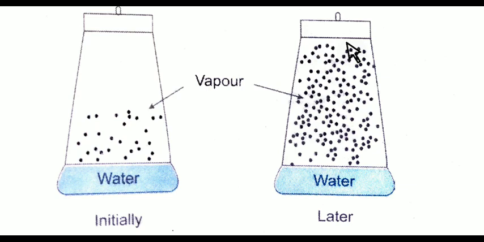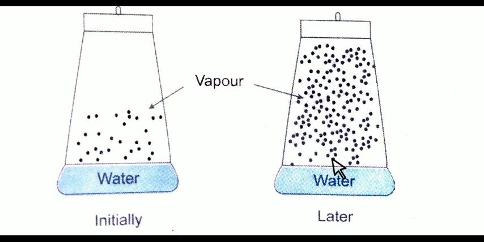So students, at the starting, as you have seen, there is no vapor, but later vaporization takes place. At the starting, the rate of vaporization is high and the rate of condensation is low. But after some time, whenever more and more vapors are formed, the rate of condensation is high and the rate of evaporation is low. Eventually, at one instant, the two rates become equal.